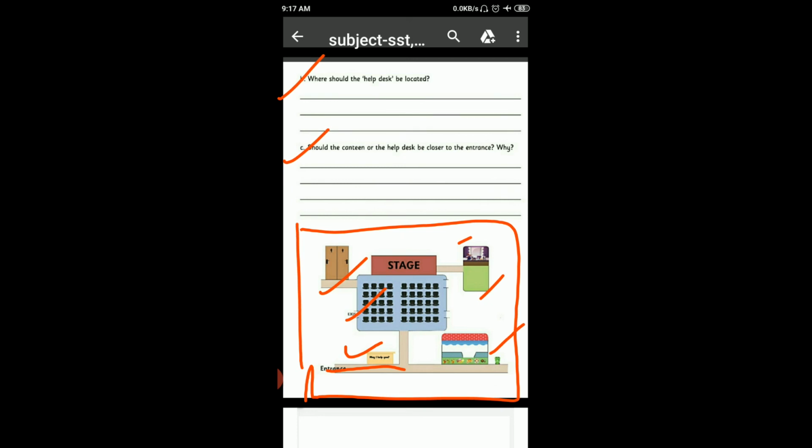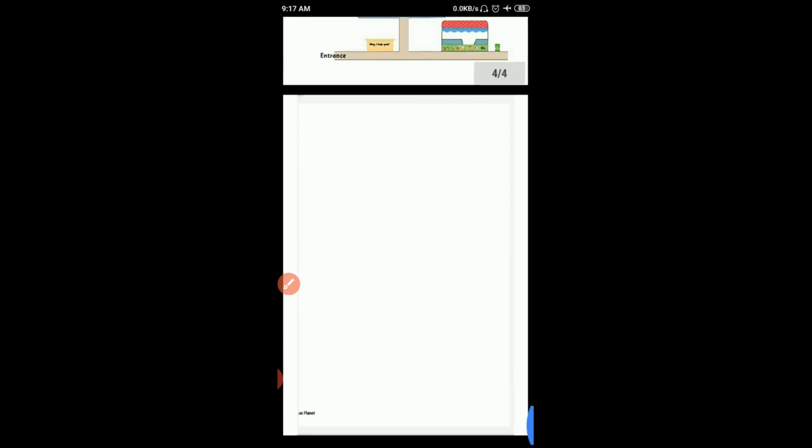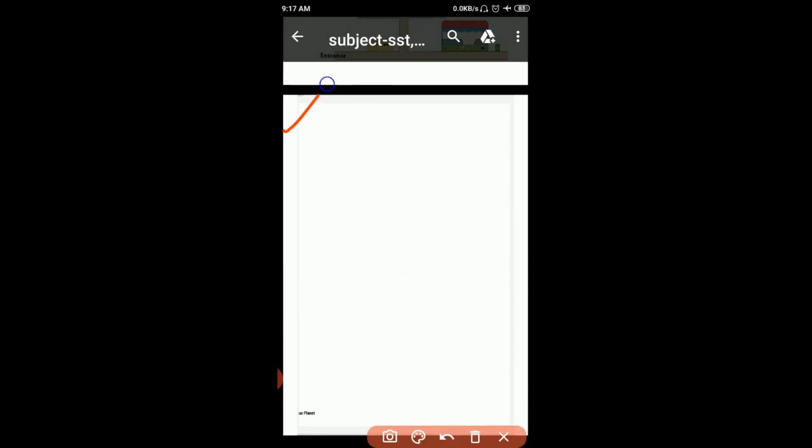So, on the last page, this is empty, draw it here. Stage, canteen, help desk, men's and women's toilet, dressing room and the route from the entrance to the stage, use arrows. Okay, this map is drawn by you, students.